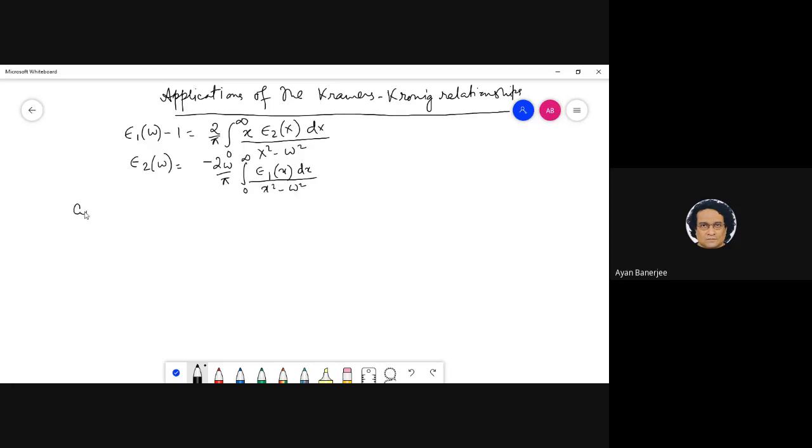So case 1. We are going to look at absorption: what happens if there is finite absorption, and how the dispersion changes. Typically epsilon 1 is the real part, and the terminology is to describe this as dispersion.